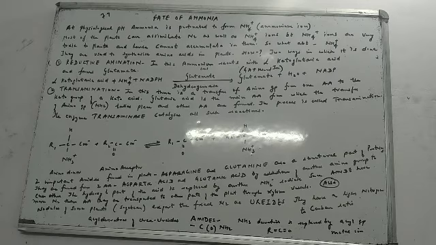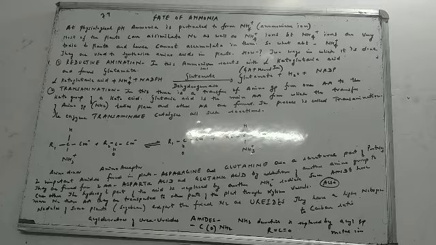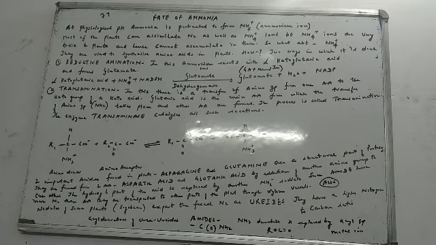So what is happening in this? There is a transfer of which group? There is a transfer of amino group. And this amino group is being transferred from one amino acid to the keto group of a keto acid. Glutamic acid is the main amino acid from which the transfer of amino groups takes place. Normally we have many amino acids, but mainly glutamic acid is the one from which the amino group is transferred and other amino acids are formed. Obviously this change leads to the formation of different kinds of amino acids.